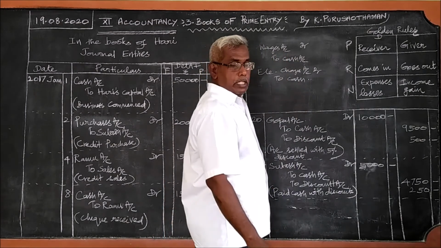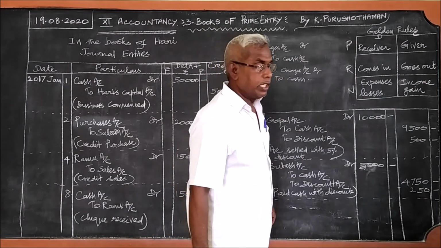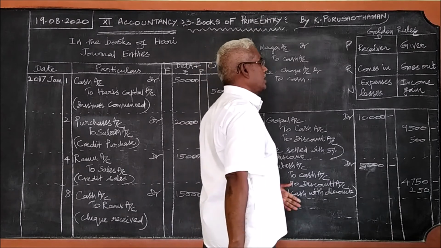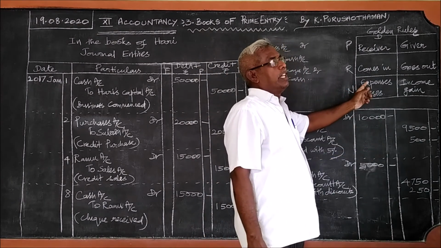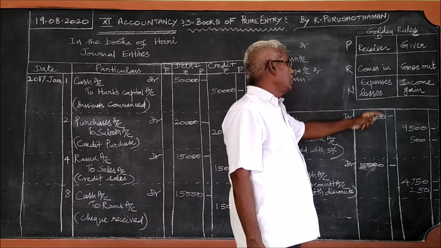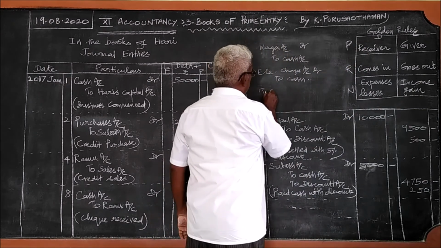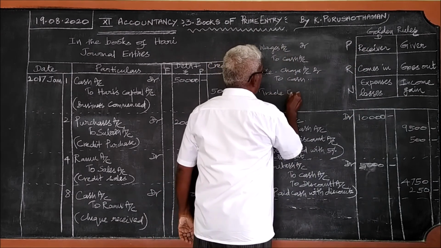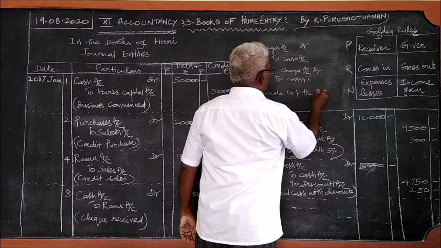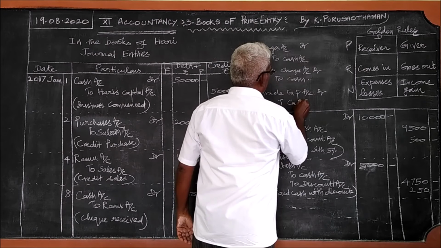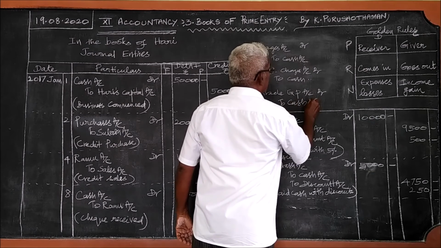Right. The third one, trade expenses account. Trade expenses, the term itself shows it is an expense. So third rule, debit all expenses rule. So trade expenses account debtor, to what goes out, cash goes out.